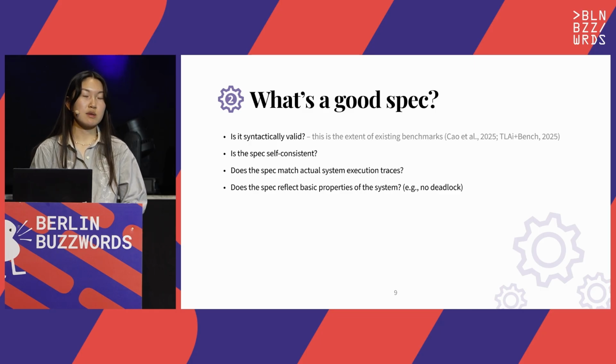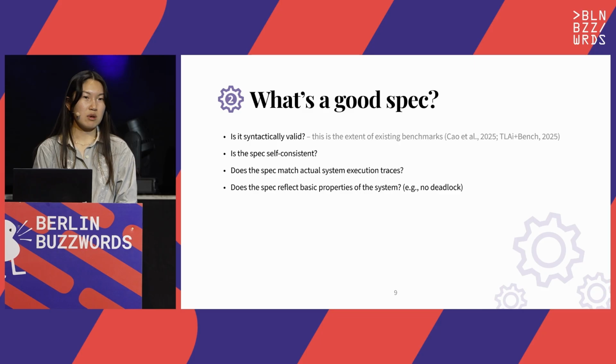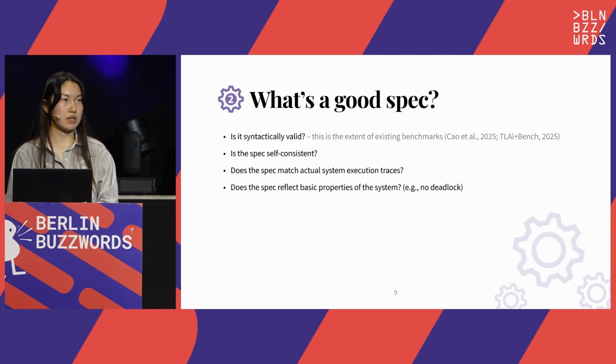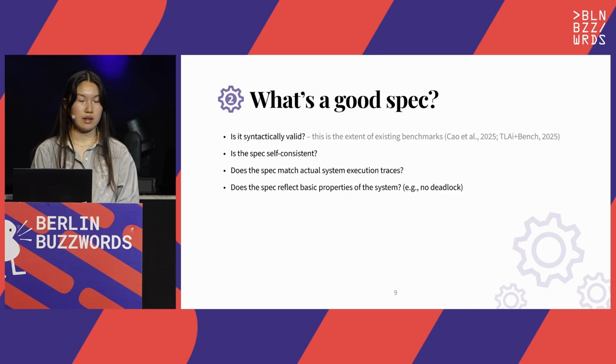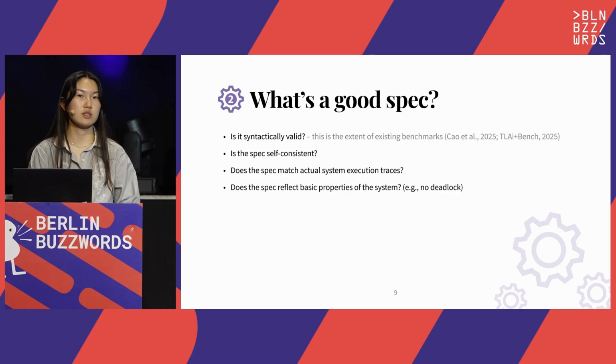Prior benchmarks for automated spec generation with LLMs are focusing on toy programs and just checking if the spec is syntactically valid. And we don't think this suffices for evaluating if something is a good spec. We're also interested, for example, in if the spec is internally consistent. So are there invariant violations when we go to model check it? We're also concerned if the spec actually matches the execution and the actual implementation. We need to make sure that it passes trace validation.